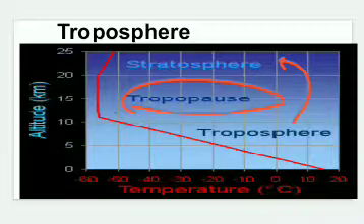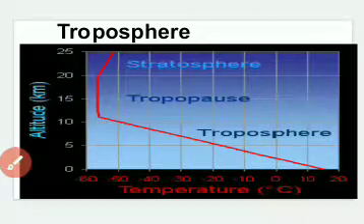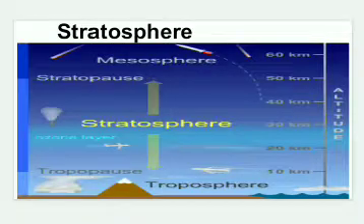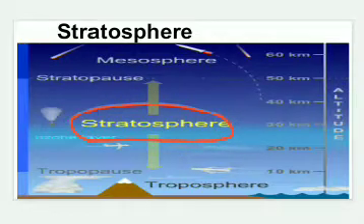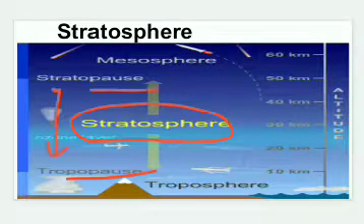Now let us move towards the second layer of the atmosphere, that is the stratosphere. The stratosphere is the layer which is located between the tropopause and the stratopause. So here is the layer of the stratosphere located in between the tropopause and the stratopause. The height, or width, of this layer keeps changing according to season.